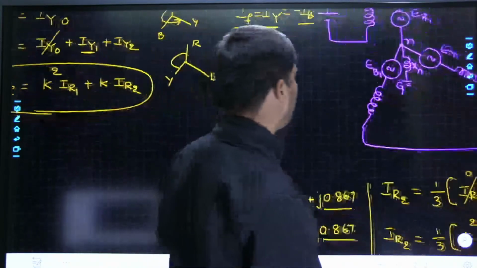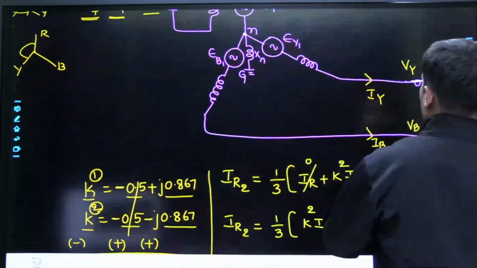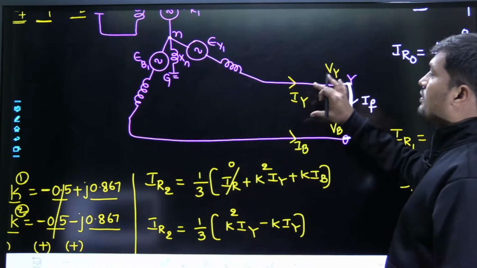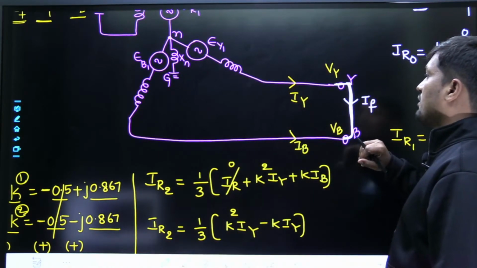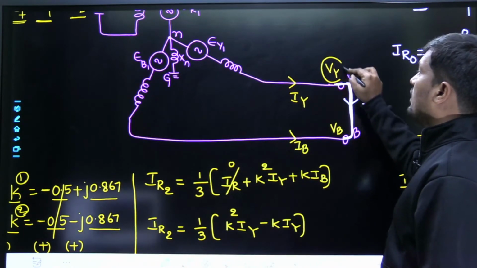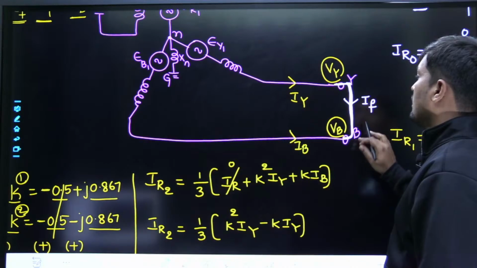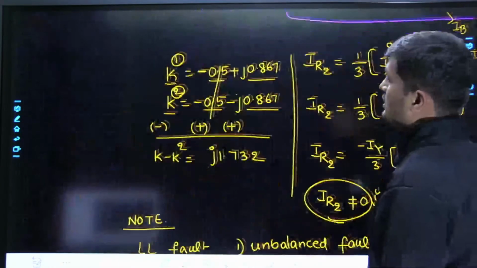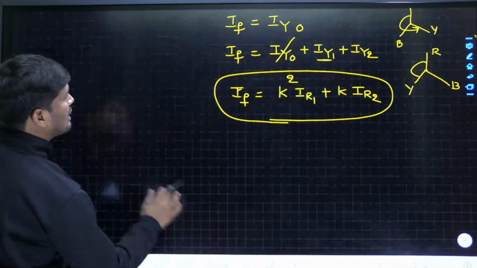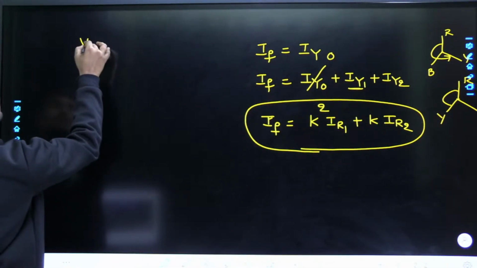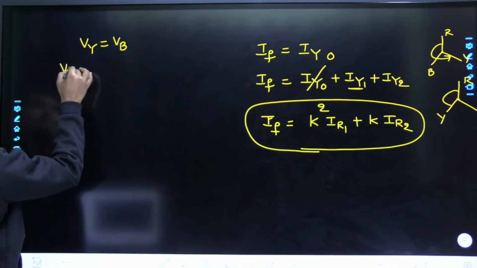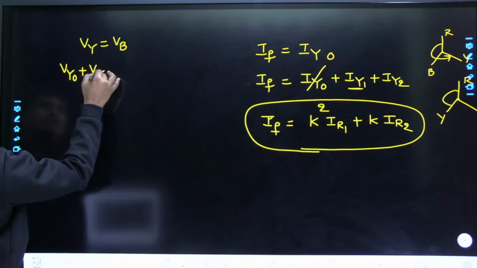But one thing we have to tell here, dear friends, that is the analysis of the current in Y phase and B phase, because the fault has occurred in Y and B phase, therefore we need to analyze the current and voltage with respect to these two phases. We have analyzed current so far, now we have to analyze voltage of these two phases. Voltage of these two phases are equal because of short circuit. Voltage of Y phase and voltage of B phase both are equal but not equal to R phase, therefore unequal. Use symmetrical components.